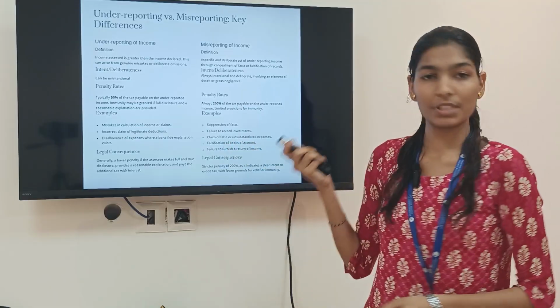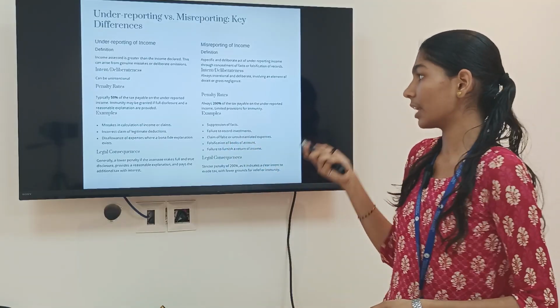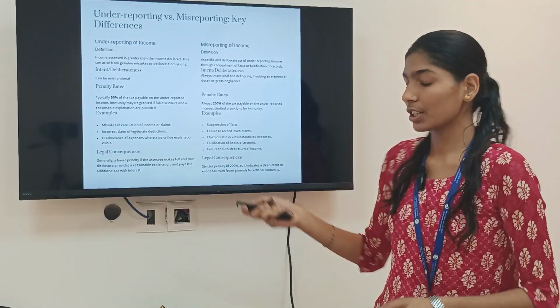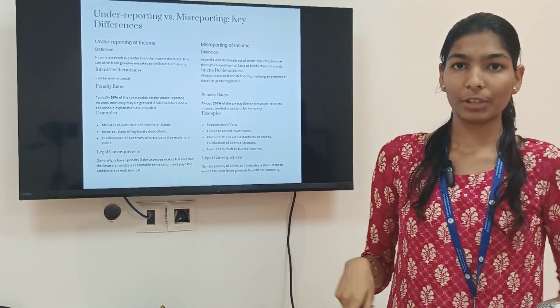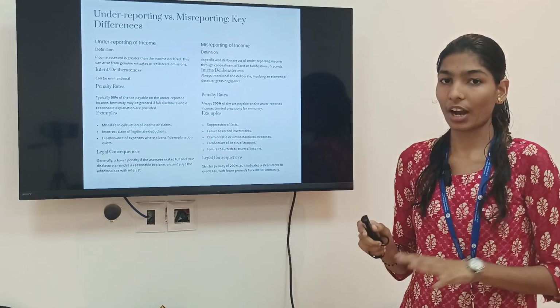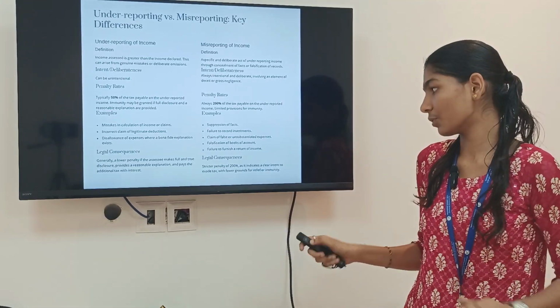For example, we can see misstatement in calculation of income or claim. Here it is suppression of fact. Whereas what is the legal consequence? In case of underreporting, you can claim the immunity, whereas in case of misreporting, you can't claim immunity. Penalty of 200% will fall.